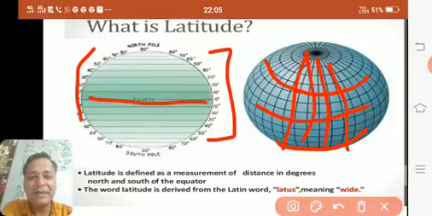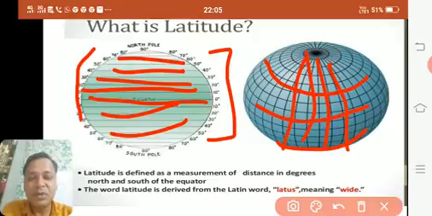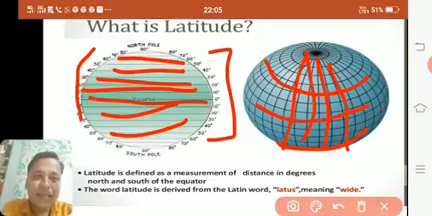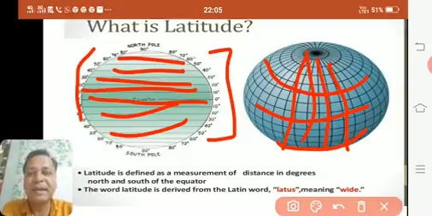All the lines running from east to west which are parallel to each other are called latitudes. I hope it's very simple and you all know this. They are also called parallels because they are parallel to each other. So many times we call them parallels, or we can call it latitude. Latitude is a much better word.